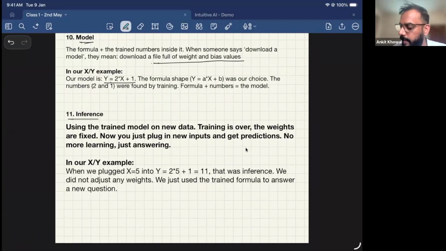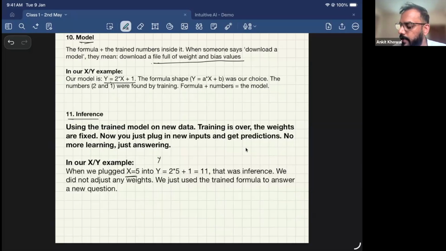And what is now the last example? What is inference? Inference means that once the model is trained, I give it some input data and tell it to predict an output. So in our case, after the model was trained, I gave x is equal to 5 and told it to give me the value of y. So this is what inference means.